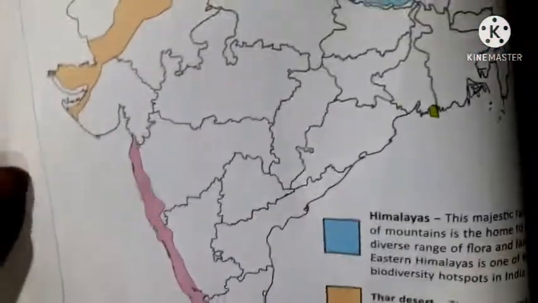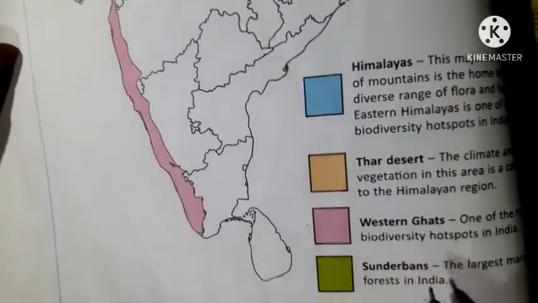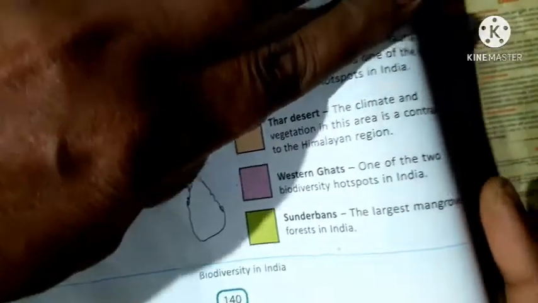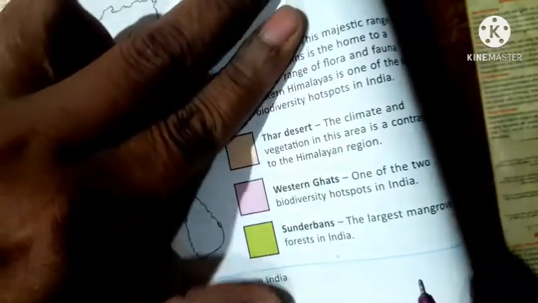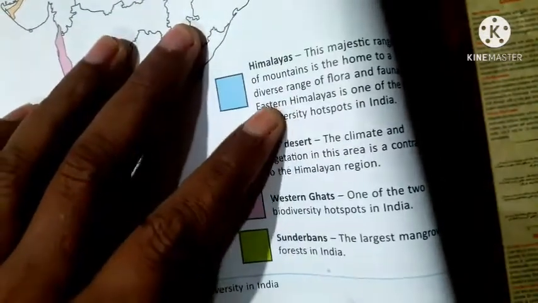Biosphere reserves in India: Himalayas, Thar Desert, Western Ghats, Sundarbans, the largest mangrove forest in India.